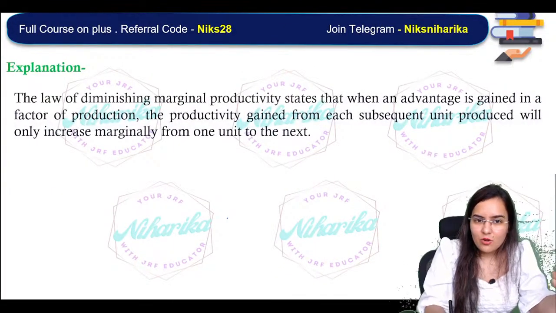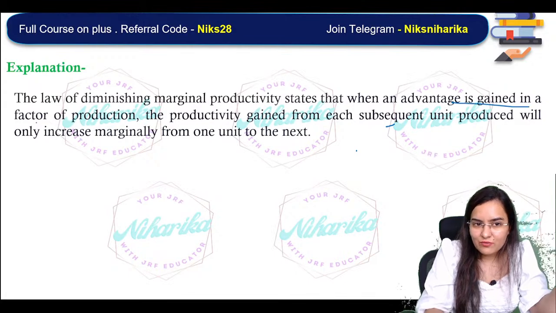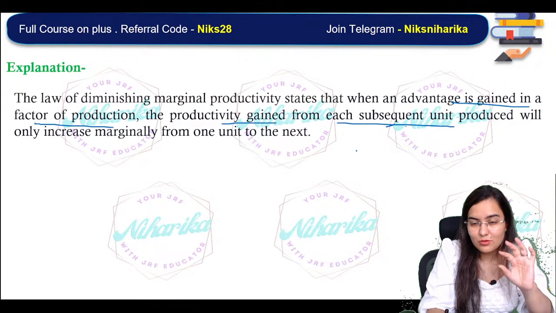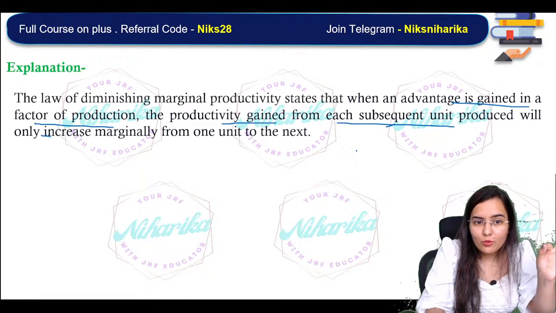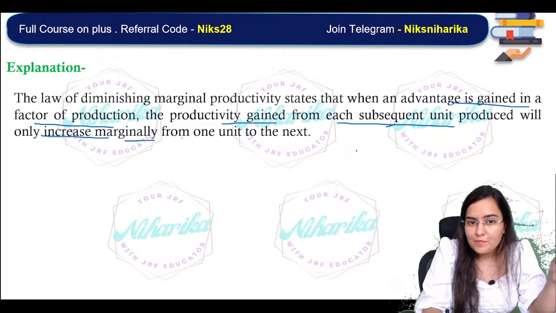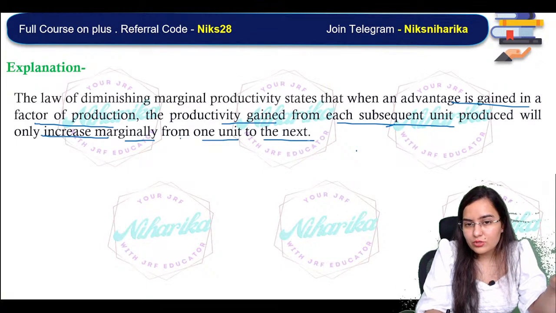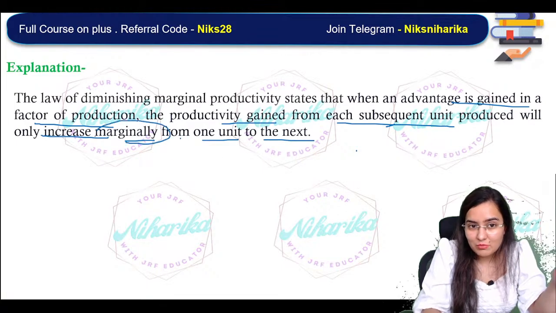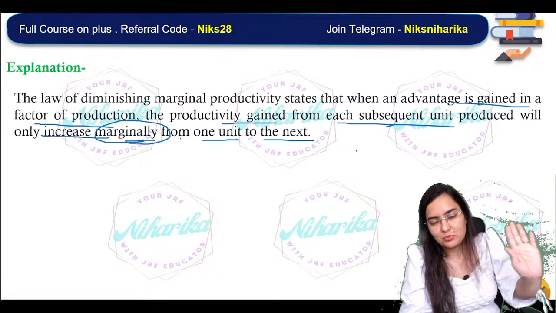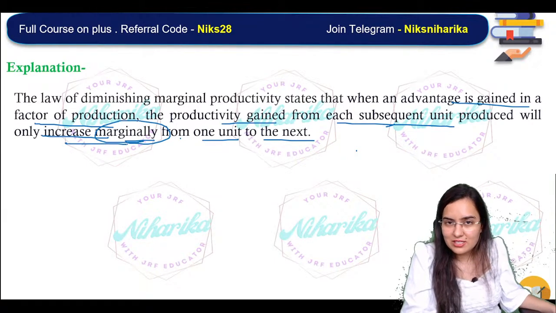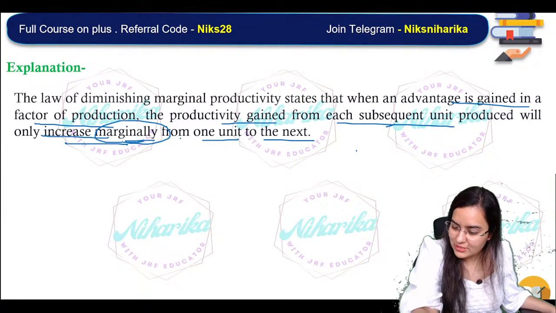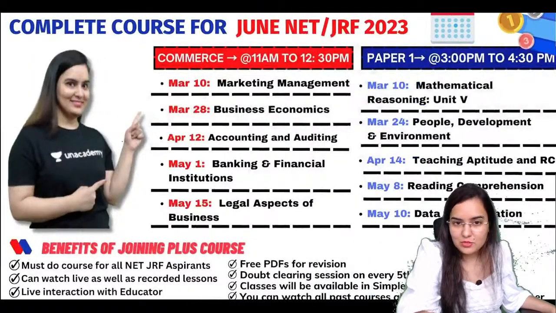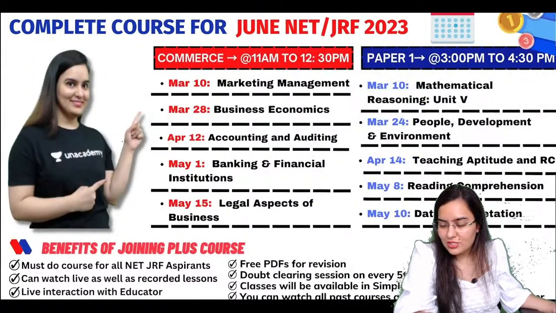See, the law of DMU states that when an advantage is gained in the factor of production, the productivity gained from each subsequent unit produced will only increase marginally from one unit to the next. It will not be a constant production function. It will actually increase marginally. That's it. Yes, DMU is related to consumption. So that's it for today.